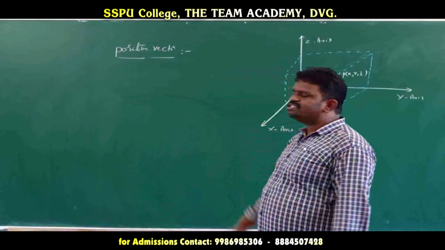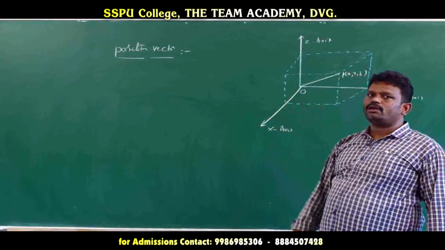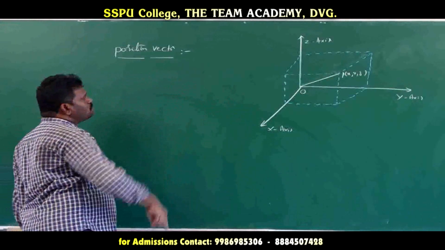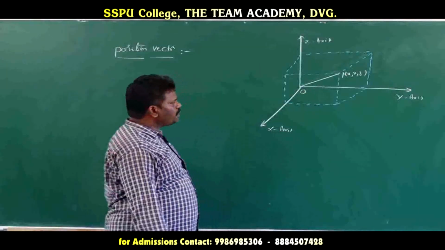Now we define the position vector. Suppose in this three-dimensional space we take one point P of x comma y comma z.